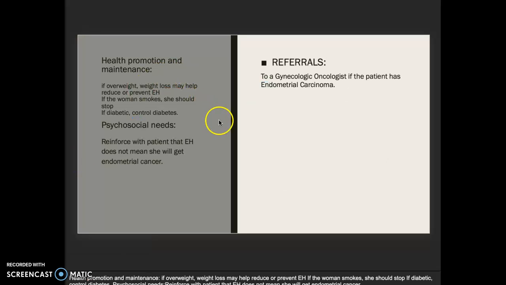Health promotion and maintenance. If overweight, weight loss may help reduce or prevent EH. If the woman smokes, she should stop. If diabetic, she should make sure she's controlling her diabetes. Psychosocial needs. Reinforce the patient that EH does not mean she will get endometrial cancer. Referrals would be to a gynecologic oncologist if the patient has endometrial carcinoma.